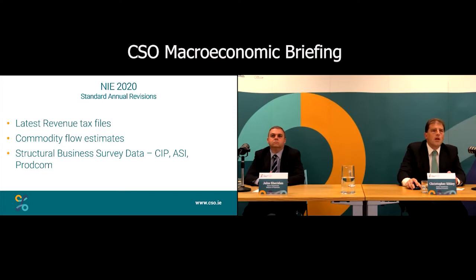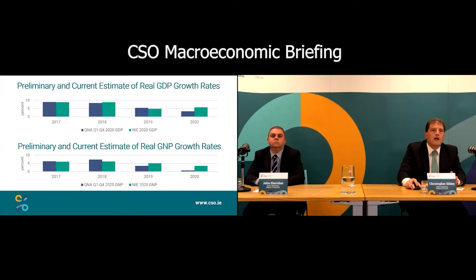The impact of that on the data, across a number of years. As I mentioned, 2020 is up. The GDP number there on the top half of the slide is up to 5.9%. And for GNP, that's up in 19 and 20. So they're the main revisions, or the main impact of our revisions on the data.